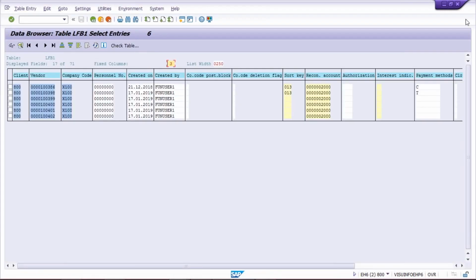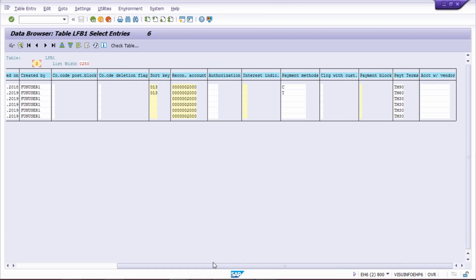Since it is a practice server, I have very few vendors, hardly 6 vendors. Whether it is 6 vendors or 600 vendors, you'll get data in the same table, and even on a real-time server you're going to get the same screen, same data, not even a single percent of change. Okay. Now here, just drag it down. In the sense, earlier it was like this, right?